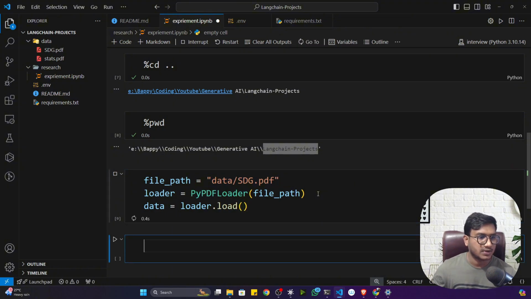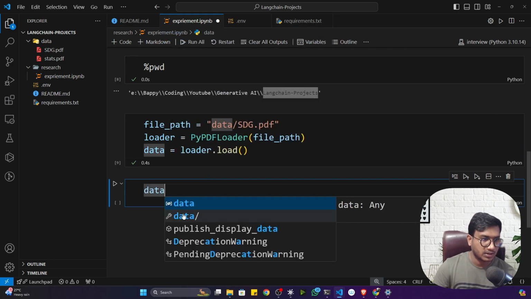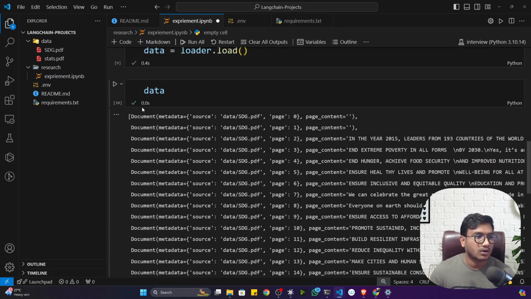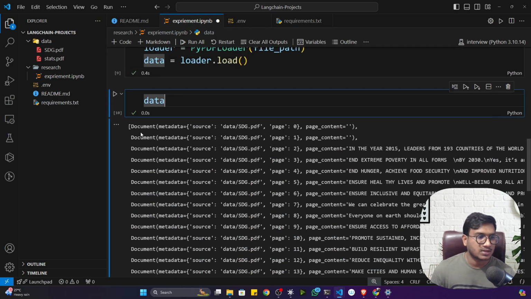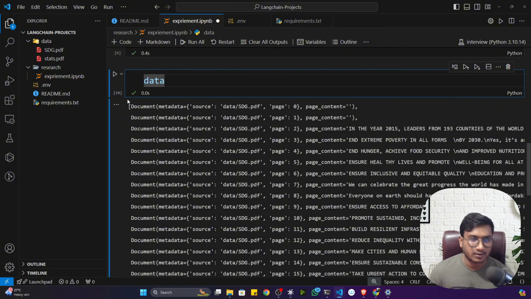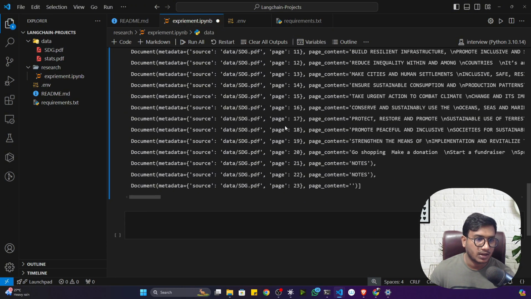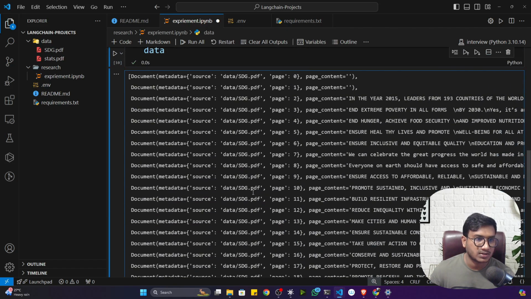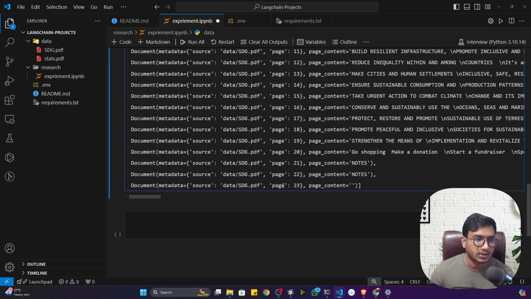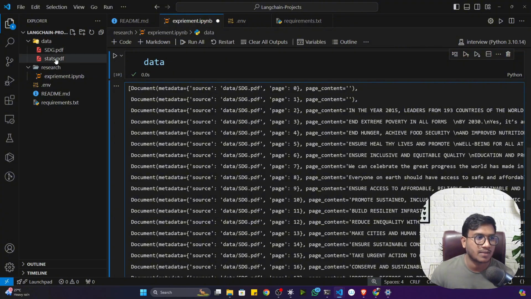That's it. Now if I execute, it should load the data. If I show you the data, you can see the complete documents. It has extracted all the data from the PDF itself, and it has around 24 pages. You can see it has started from 0 till 23. That means this PDF has 24 pages.